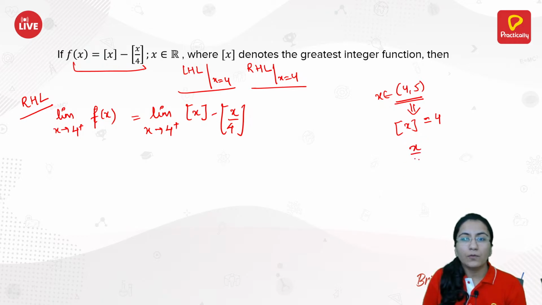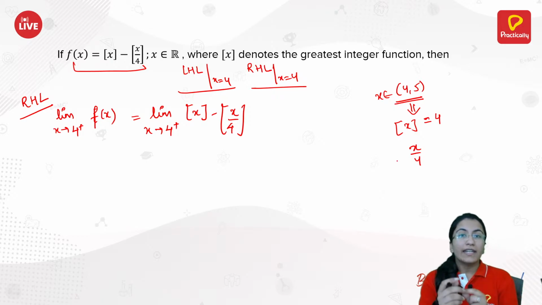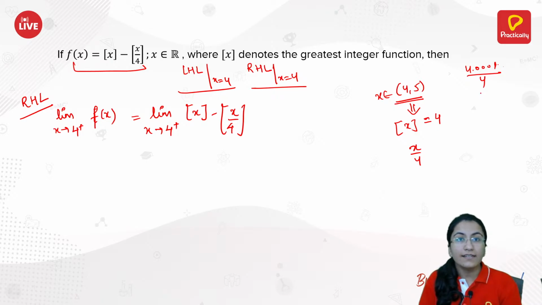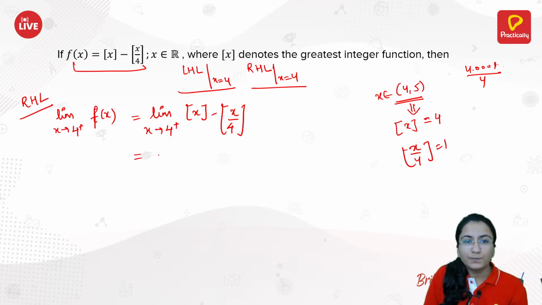Now x by 4 you need to calculate. Suppose x is 4.00001, and divide by 4. If you divide this, you will have 1.00025, something like this. So its greatest integer value would be equal to 1. So just input the value. You have the first value as 4 minus the second value, that is 3.